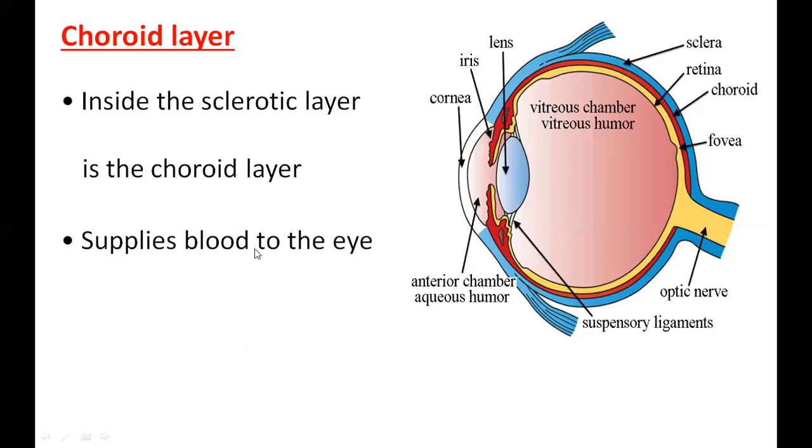It supplies blood to the eye. So sometimes when something knocks your eye, it becomes red color, no? That is because of the choroid layer. Okay, choroid layer is supplying the blood, no? If there is a damage, it will supply more blood. So at that place, it will become red color. Okay, understood? Good.